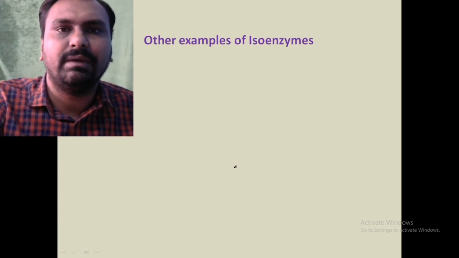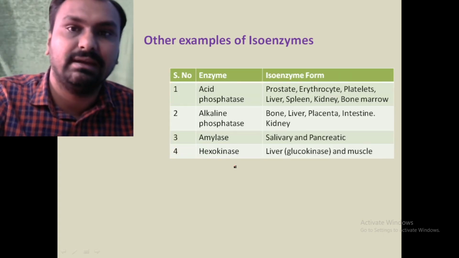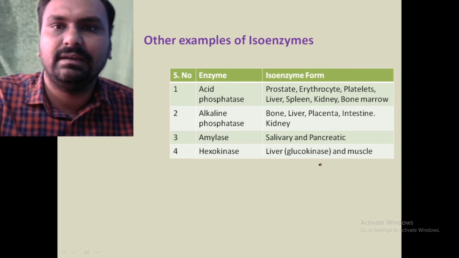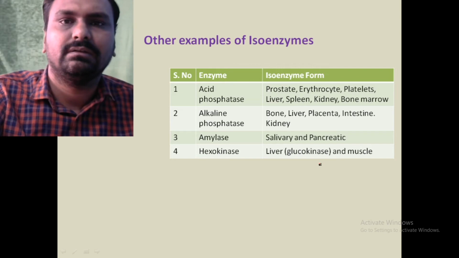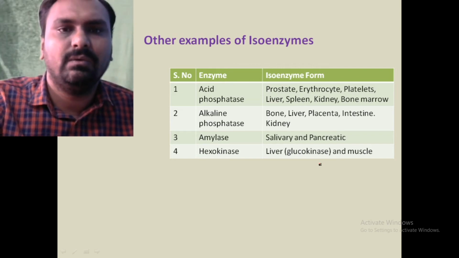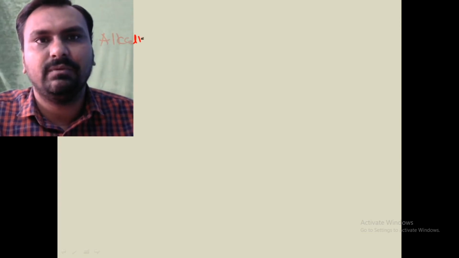Now other examples of isoenzymes are alkaline phosphatase, amylase (salivary amylase and pancreatic amylase), and hexokinase and glucokinase. These are different examples of isoenzymes. Now I will tell in detail about alkaline phosphatase.